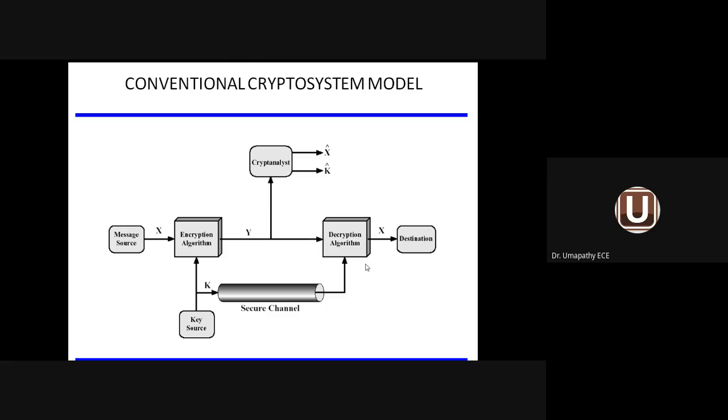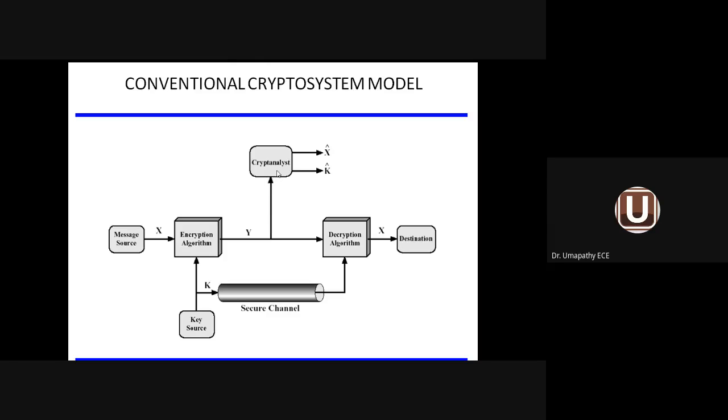So when you are converting plain text to ciphertext information, the process is called the encryption algorithm. At that time, the key will be taken from the key source. Along with the key only, this transformed message will be sent to the receiver. So the key will not be sent separately to the receiver, that you keep in mind. We are sharing the key between the sender and the receiver, especially between the encryptor and the decryptor, so that secured information will go there and the original information will be recovered there.